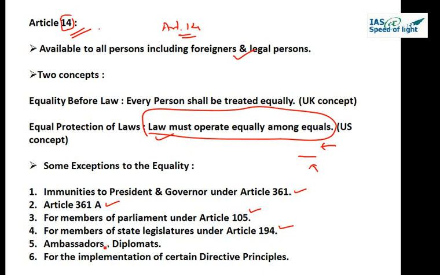Certain immunities to ambassadors and diplomats, and for the implementation of directive principles. This is Article 31C. It will require certain discretion that whenever 31C comes, directive principles of state policy will be held and fundamental rights will go. So this thing we will discuss when we see Article number 31C.